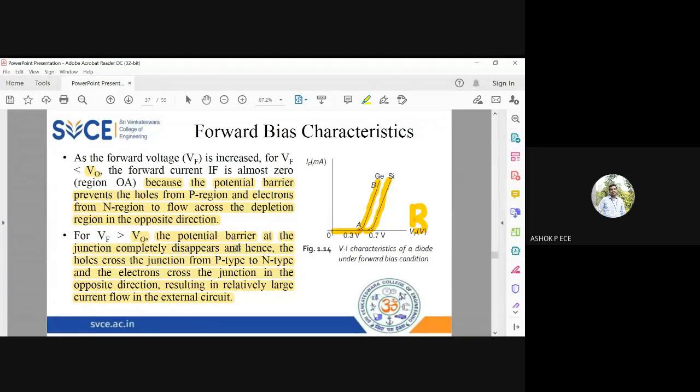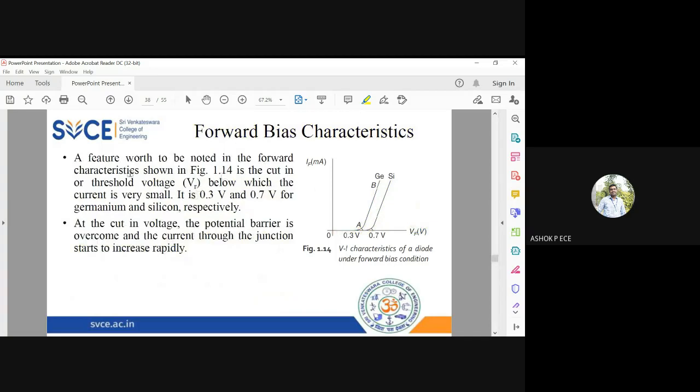After the barrier potential, two things you have to observe. One is the current flow happens because of electrons and holes. Second thing is the depletion layer decreases. At one point, the depletion layer becomes a straight line. Even if you increase the voltage more than that, even that straight line disappears. The depletion layer completely disappears inside the PN junction diode. This happens in forward bias characteristics.